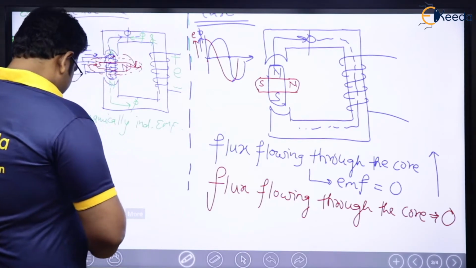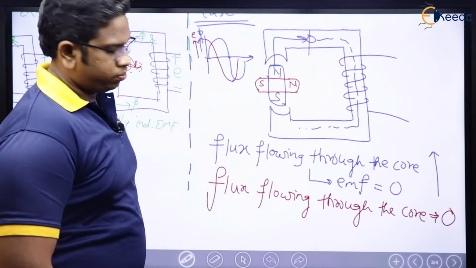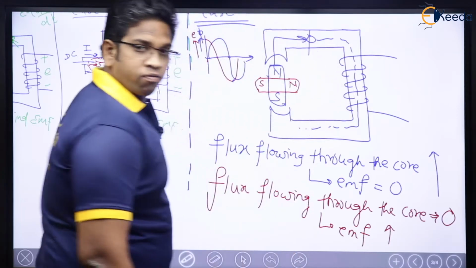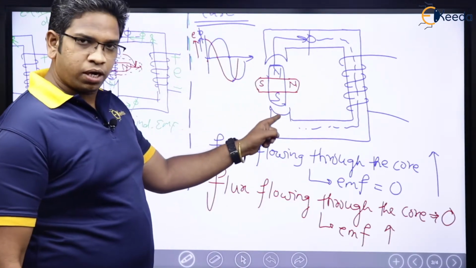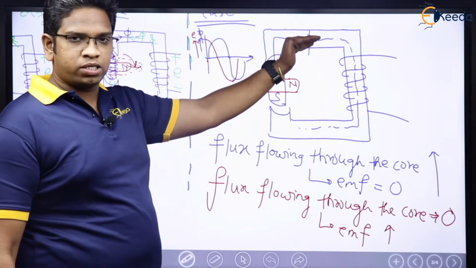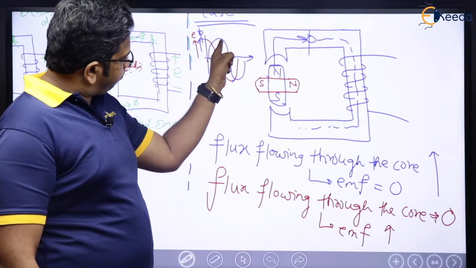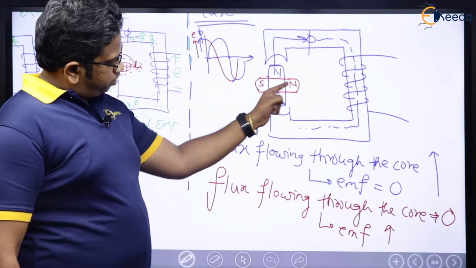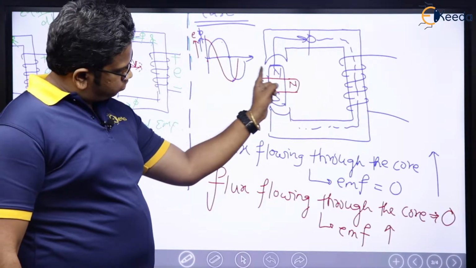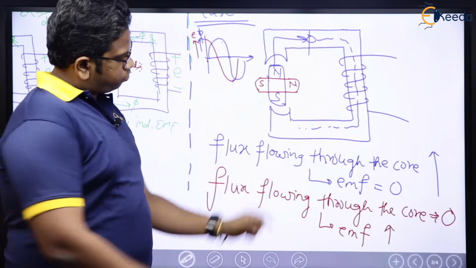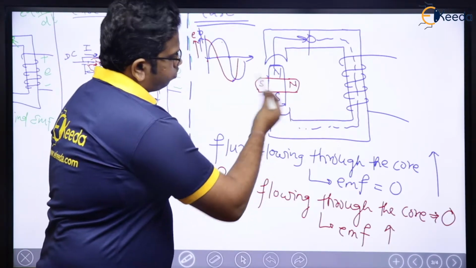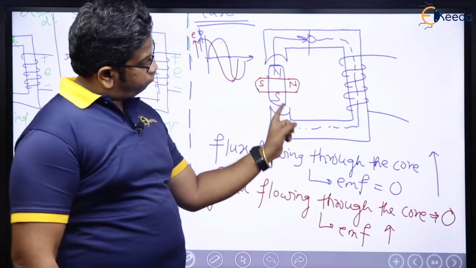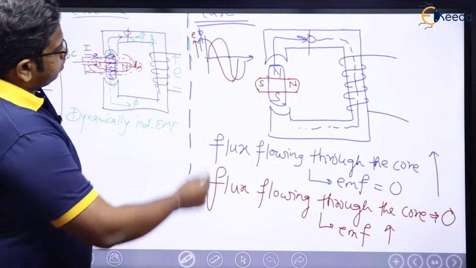See, so in the second case, red, EMF is maximum. Why? Because we have already seen north, south. In the first case, blue is there, flux is going to be maximum. The moment flux is maximum means EMF is 0. Next case, red. N is here, S is here. Flux will pass through this area only, from north to south like this. No flux will be moving through the core. The moment flux flowing through the core, mind my words, is 0, which means EMF is maximum.